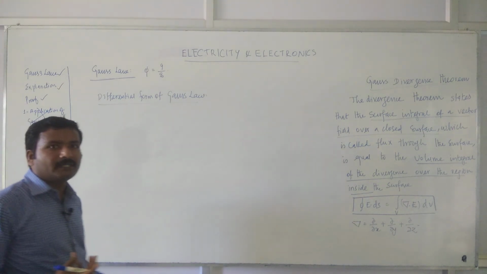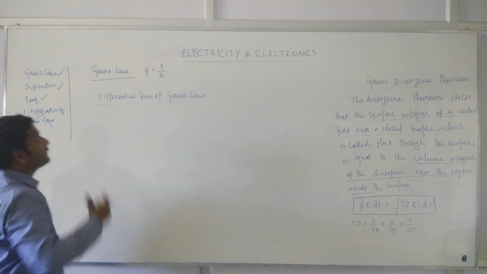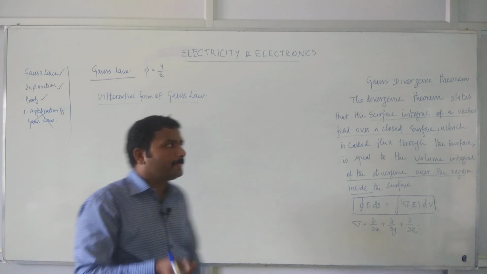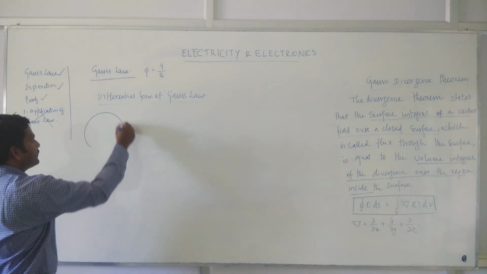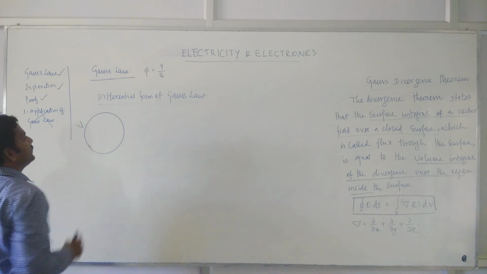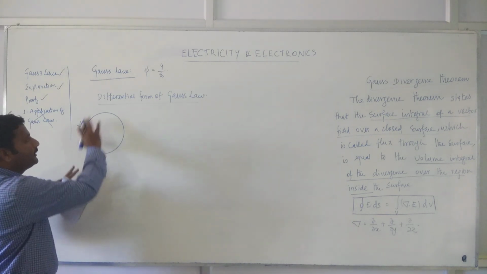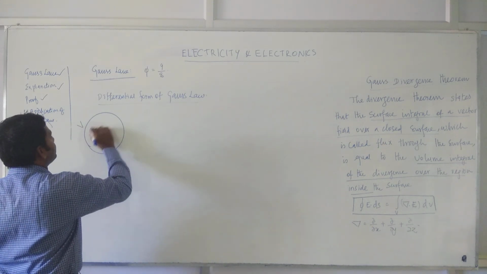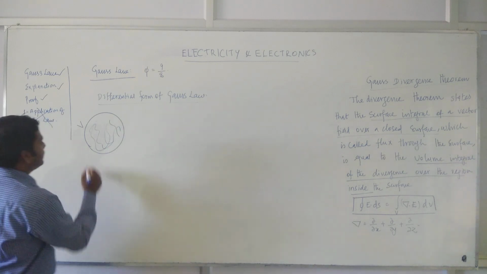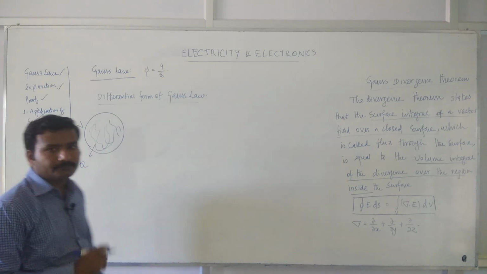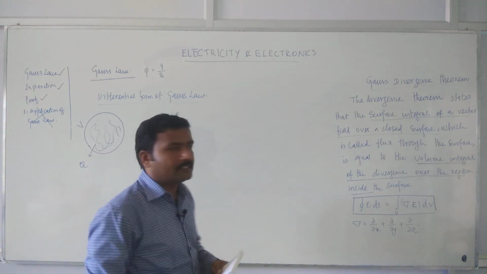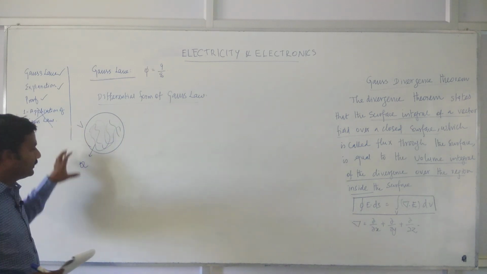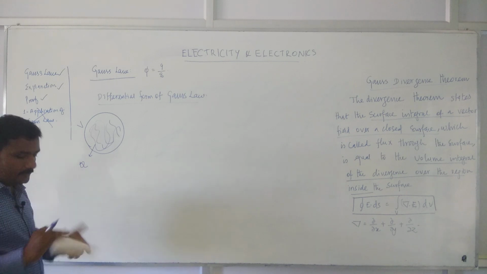For the differential form of Gauss law, initially while defining Gauss law, we put a point charge within the closed surface. Now let us consider a closed surface whose volume is V. Now within this, not a point, throughout this the charge is uniformly distributed. So charge is present everywhere, and that net charge is Q. Assume that case: there is a uniform charge distribution throughout the sphere of volume V, and the net charge, let us assume, is capital Q.